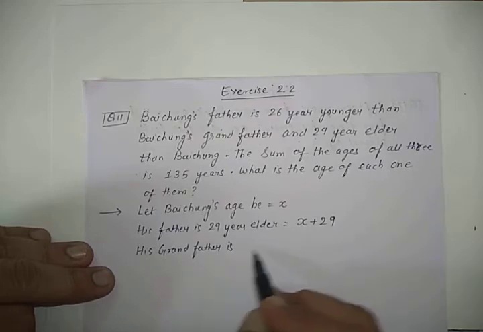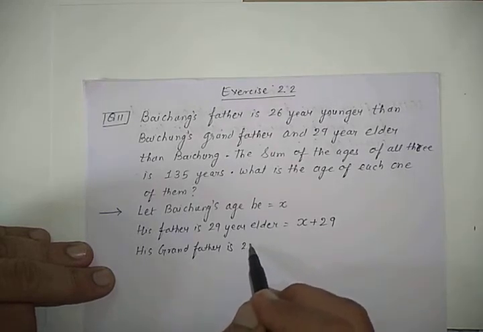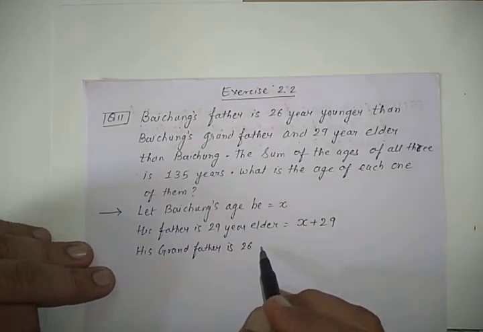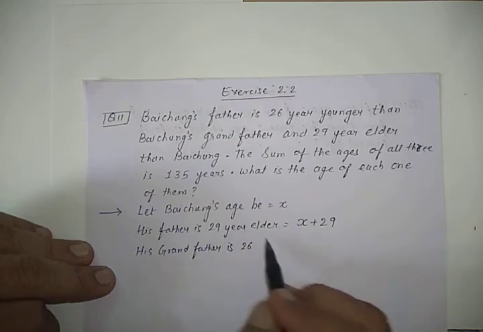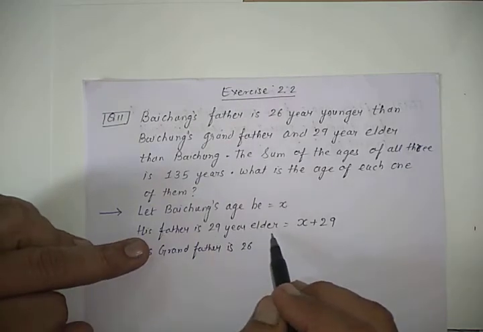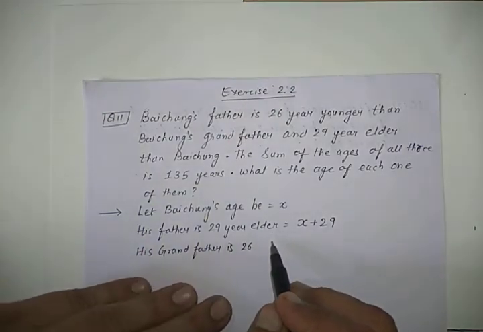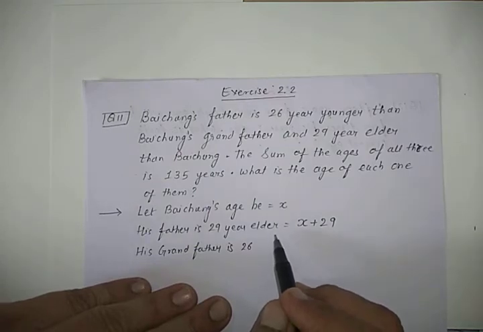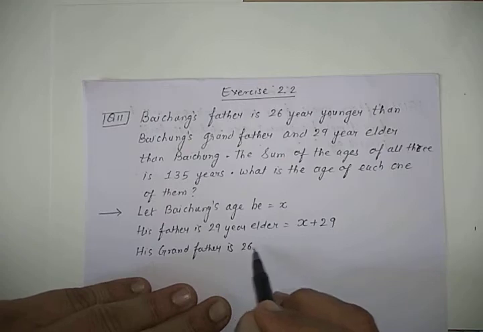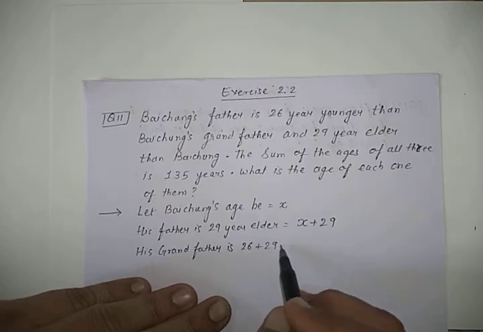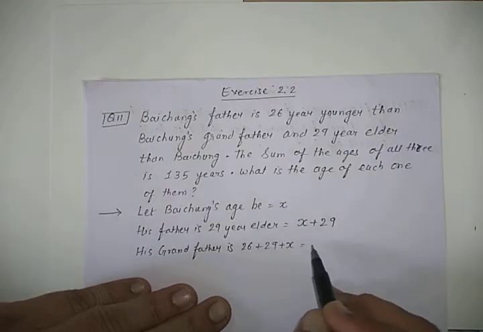is 26 years younger, I mean his father is 26 years younger than his grandfather. That is, his grandfather's age will be 26 plus 29 plus Baichung's age.